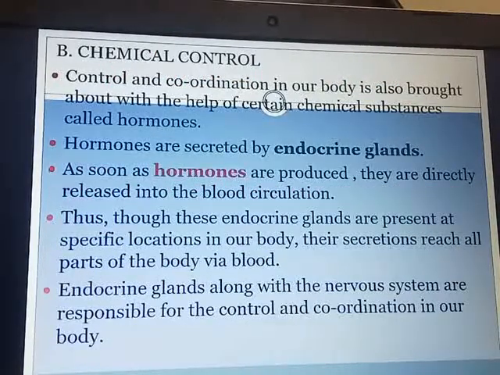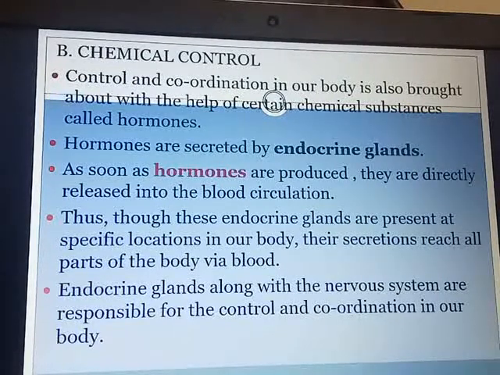Next, after our nervous control, is the chemical control. Control and coordination in our body is also brought about with the help of certain chemical substances. Very important, they are called hormones. Hormones are secreted by the endocrine glands. As soon as these hormones are produced, they are directly released into the blood circulation.